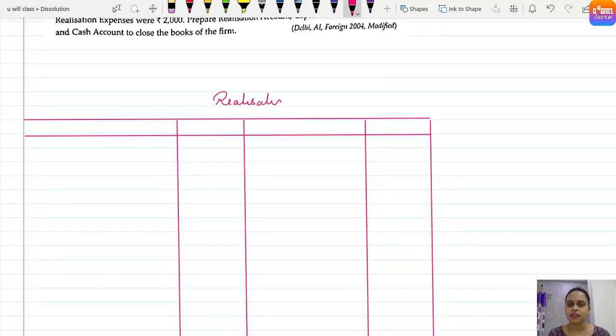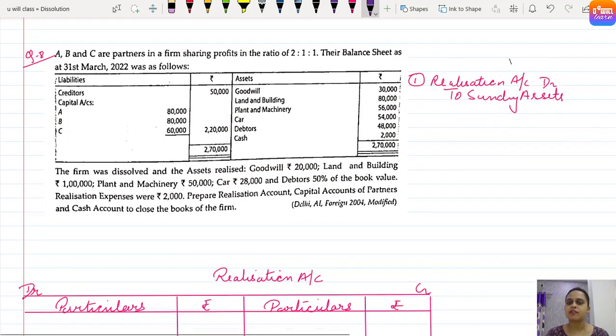Pause the video and prepare the format. Realization account, particulars, amount, particulars, amount. This is debit and this is credit. Clear everyone?